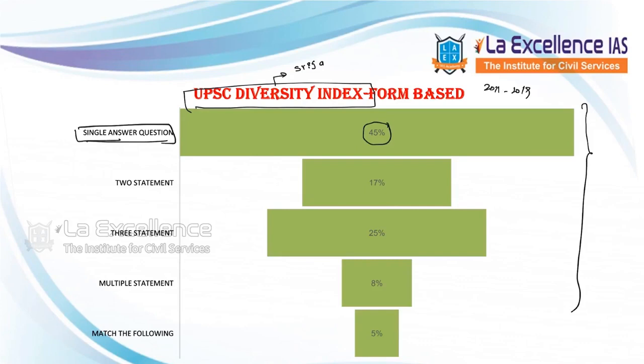That's why in our question papers, we strictly follow this UPSC diversity index. As you are doing other tests because they are popular, you believe that is the right way? No. You have to be guided only by the previous question papers of UPSC. So in La Excellence, I made sure that our R&D team is guided by this UPSC Diversity Index.